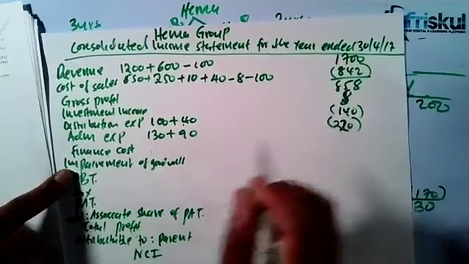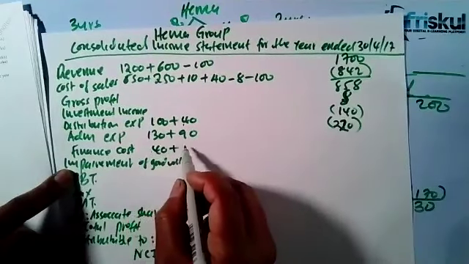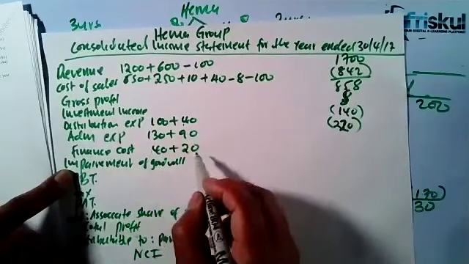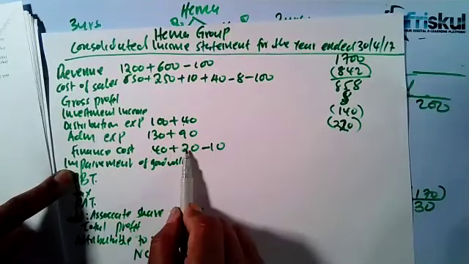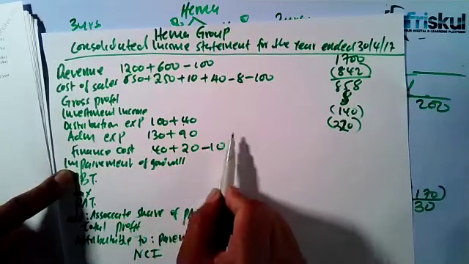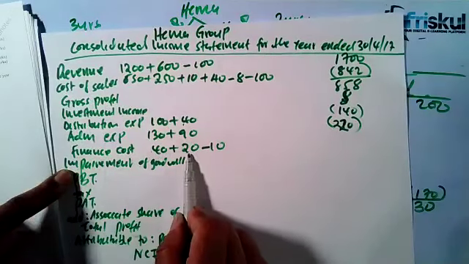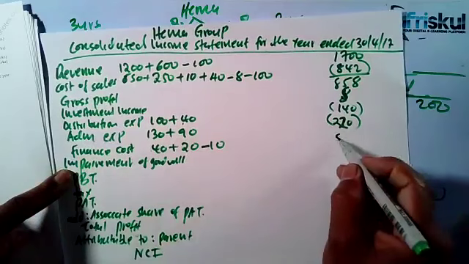Then for the finance cost, it's 40 plus 20 minus the 10. Remember, of the interest paid, of the finance cost of this 20 of Shika, 10 was paid to the parent. So it's already included here. So you eliminate it. So that means you have 50.